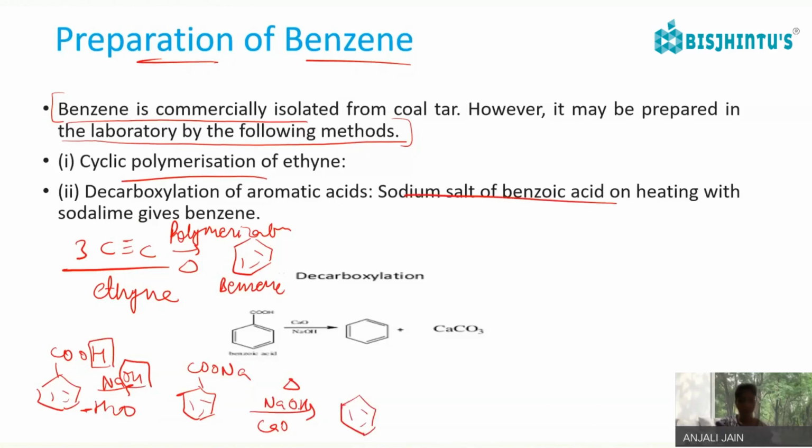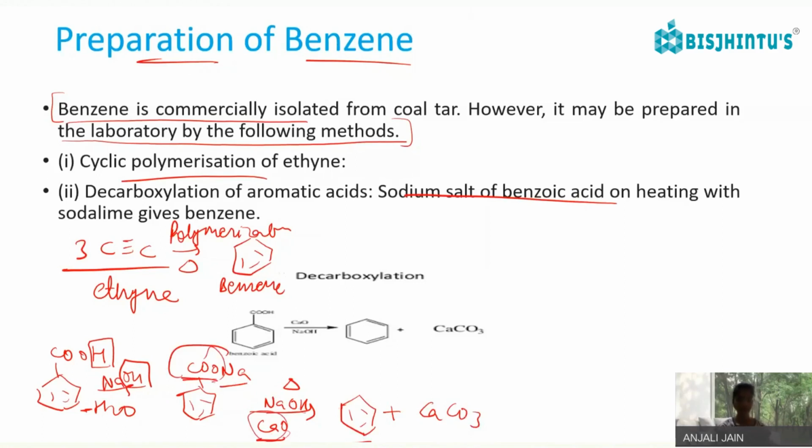Sodium hydroxide and calcium oxide. And this Na2CO3, CaCO3 is removed. And this NaOH is also removed, giving us benzene.